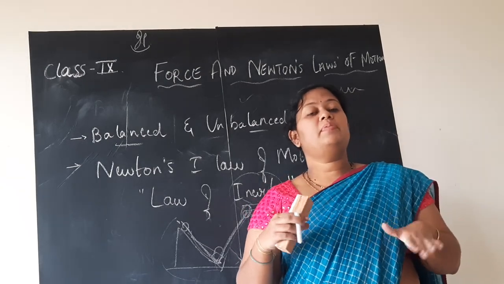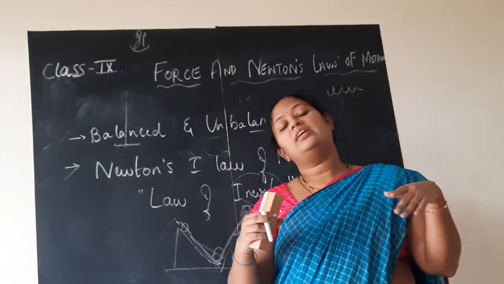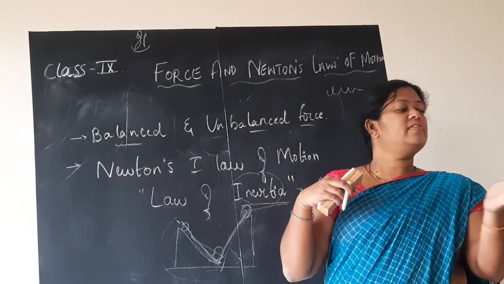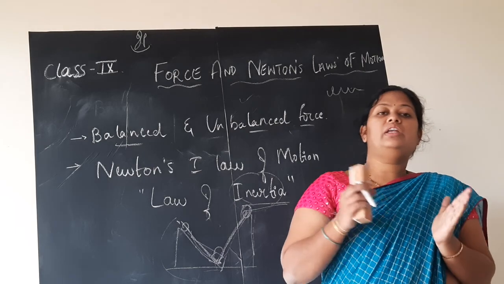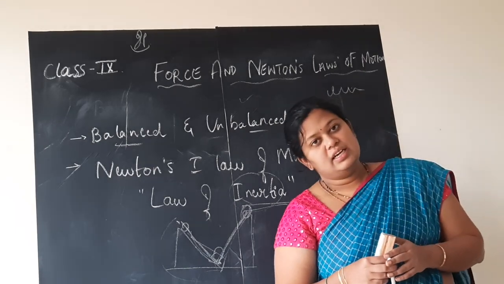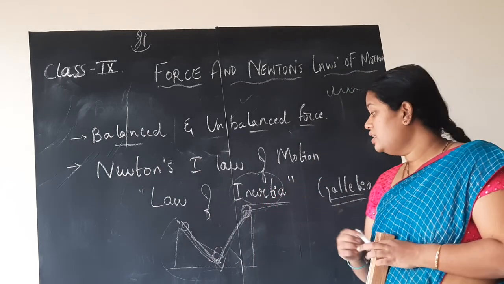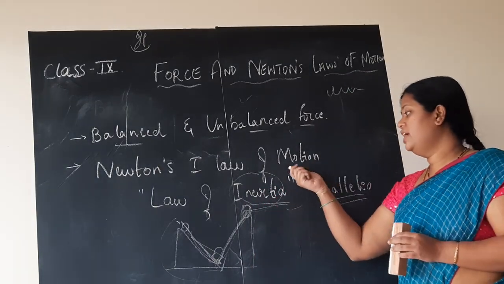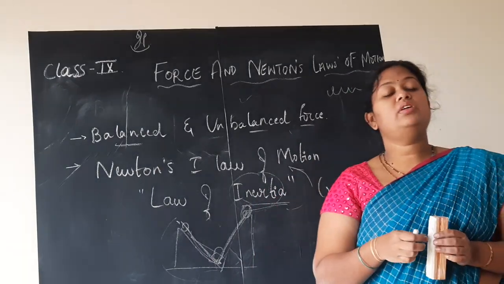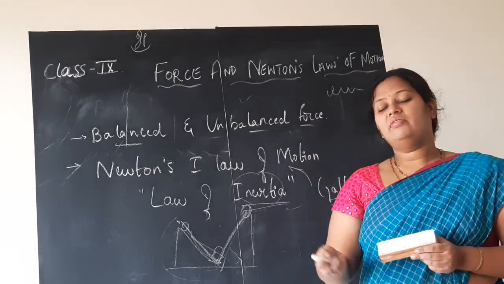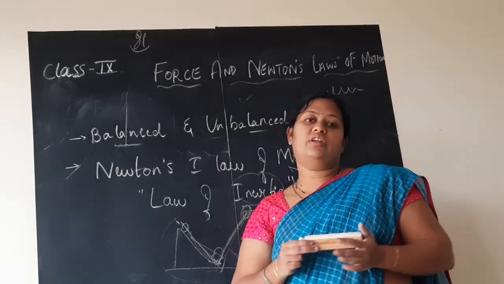So what will happen when the vehicle suddenly takes the turn? Your body tends to lean towards the side to which the vehicle is turning. You will lean on one of the sides. So all these examples you can understand under this concept of inertia, and hence under the concept of Newton's first law of motion, children.